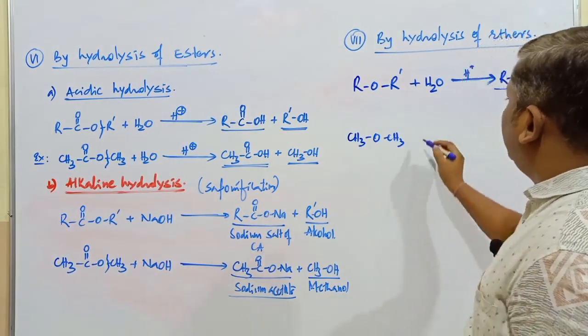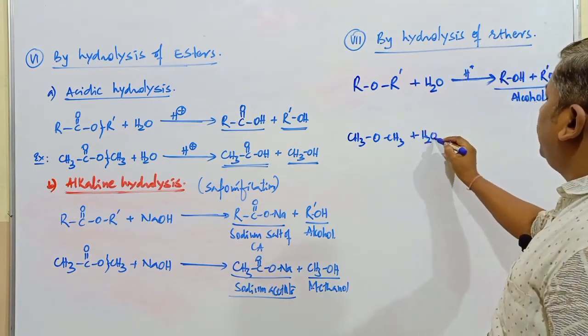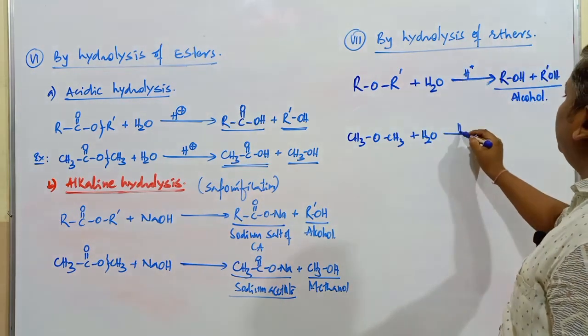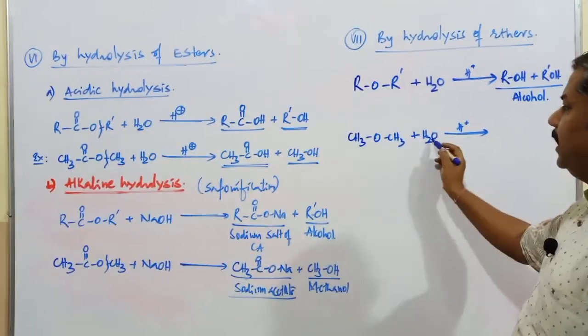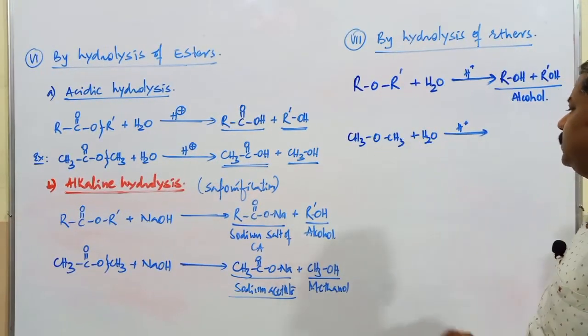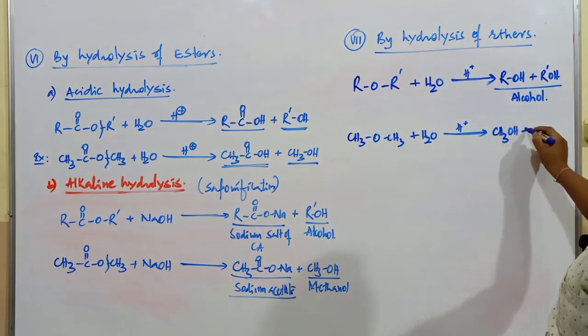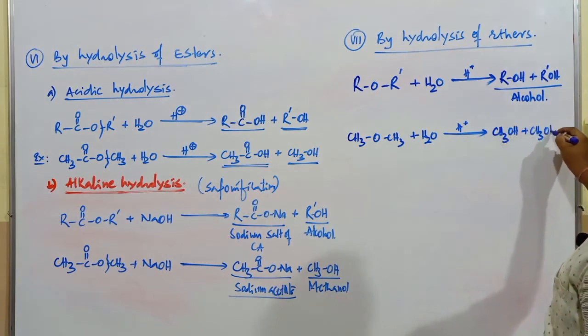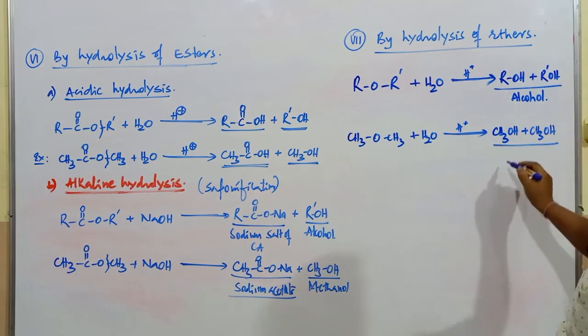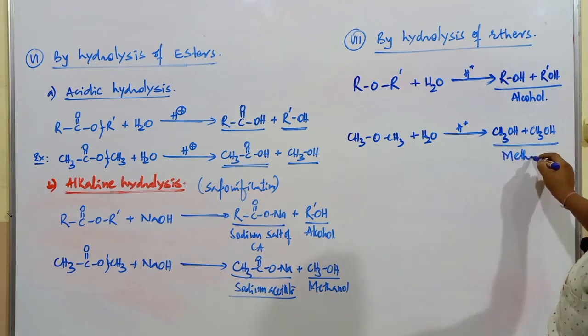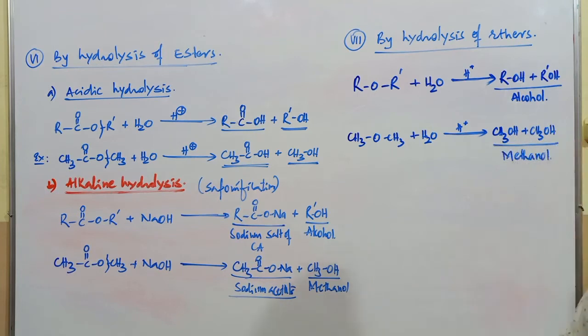CH3OCH3. When this is subjected to hydrolysis, what's the product obtained? So this bond is going to be cleaved. H plus goes to this one, OH minus goes to CH3. Now it is CH3 OH plus CH3 OH. 2 moles of what compound? Methanol. 2 moles of methanol.